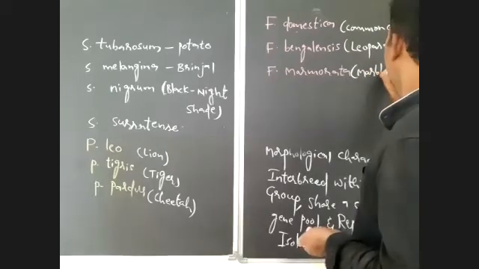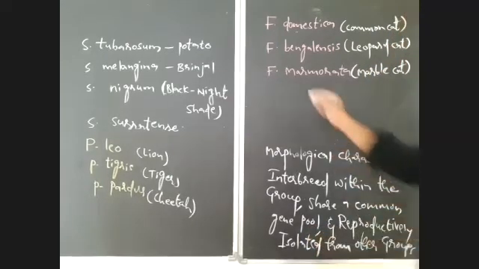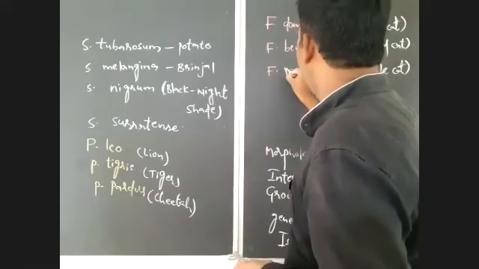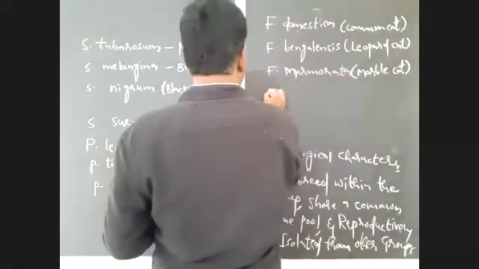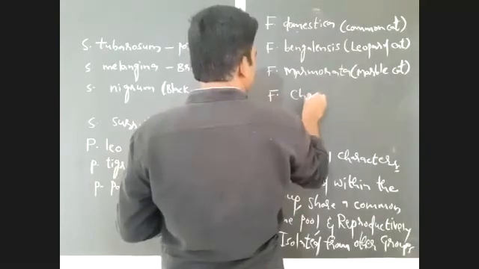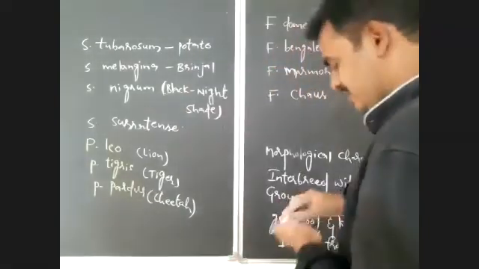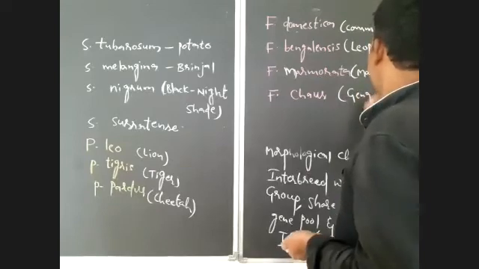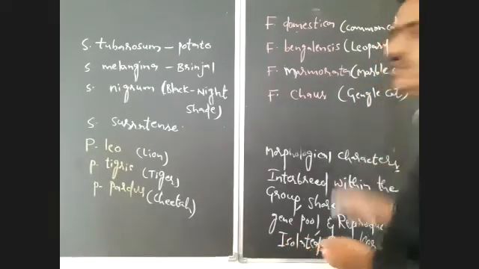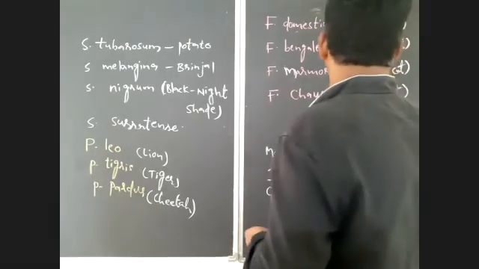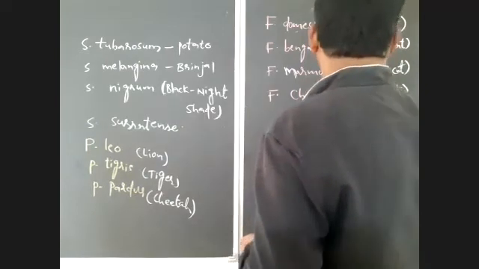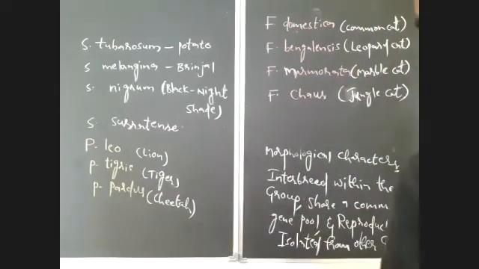Here we have to use only small letters for these, because these are the specific epithets or species names that you have to remember. Next, Felis chaus, the jungle cat.